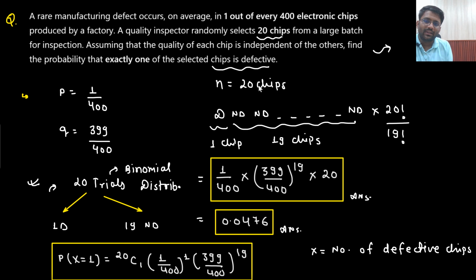Now you see one more thing. When I did this calculation, probability of x equals 1, e to the power minus lambda, lambda to the power 1 divided by 1 factorial. Sir, what are you doing here? What is lambda here? Lambda is nothing but n into p. What is n? You are selecting 20 chips, right? N is 20 chips. What is the probability of success? That is 1 by 400.